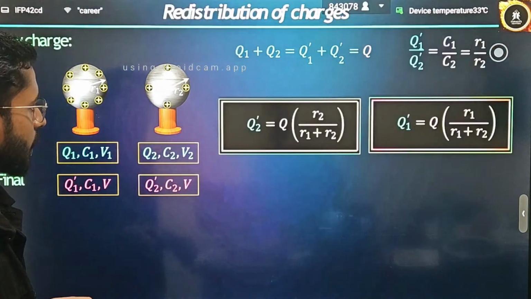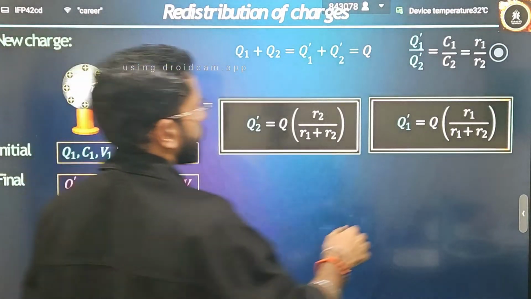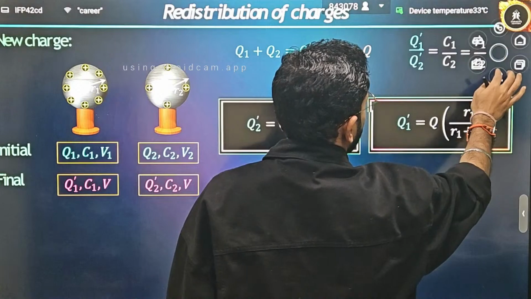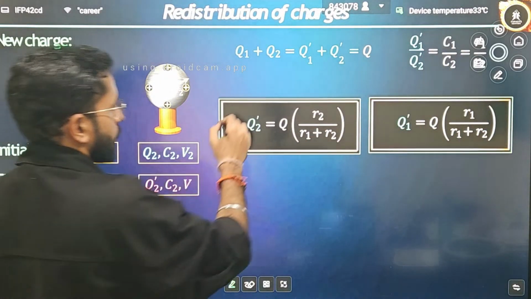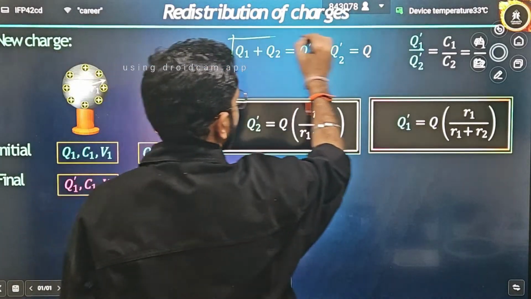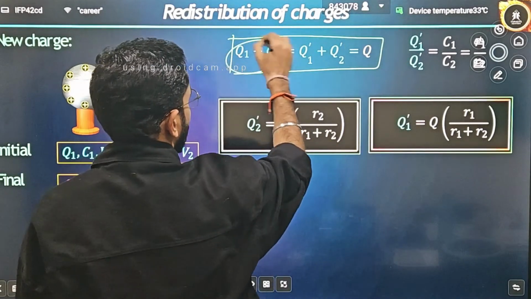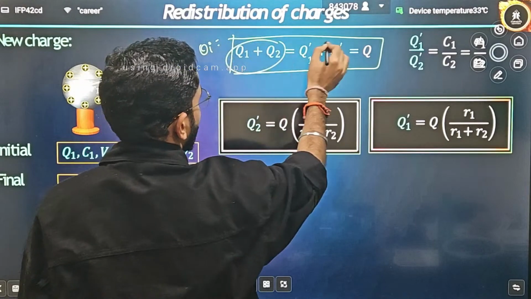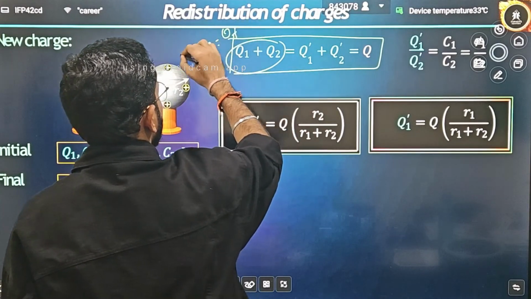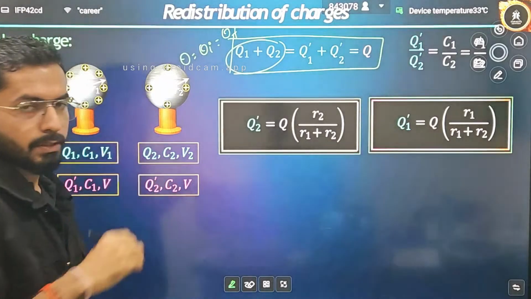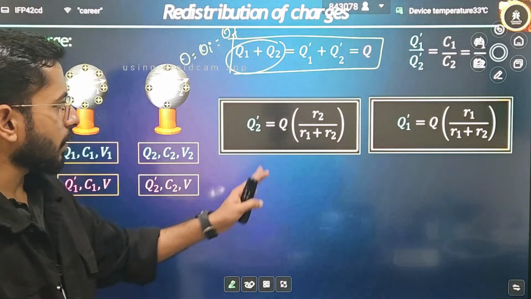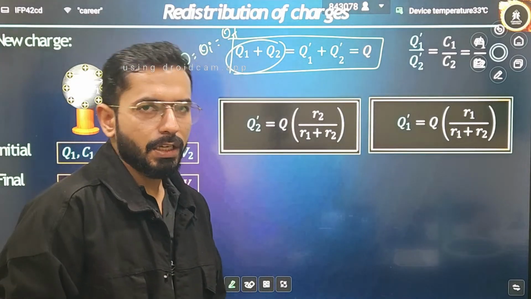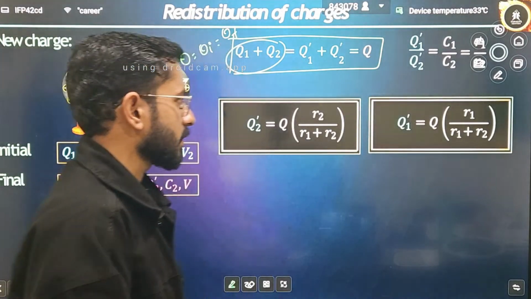How will I write this? Now see, this is the first thing that will be valid. Q1 plus Q2 is the total initial charge and it is equal to the final charge. Let's suppose the total charge is equal to Q, because that is not going to change. So how will I calculate the final charges Q1 dash and Q2 dash? That is what I am interested in.